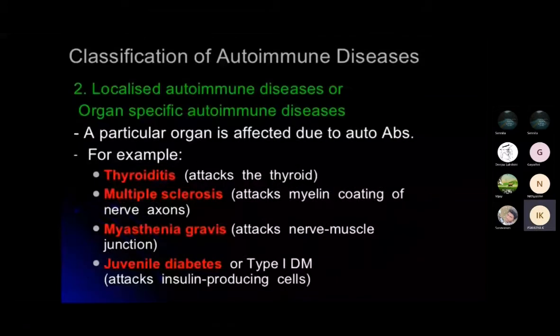Under the localized type we also have different kinds, organ specific: thyroid gland and nervous system, diseases of the eyes, and diseases of the skin. These four come under the localized or organ specific autoimmune diseases.